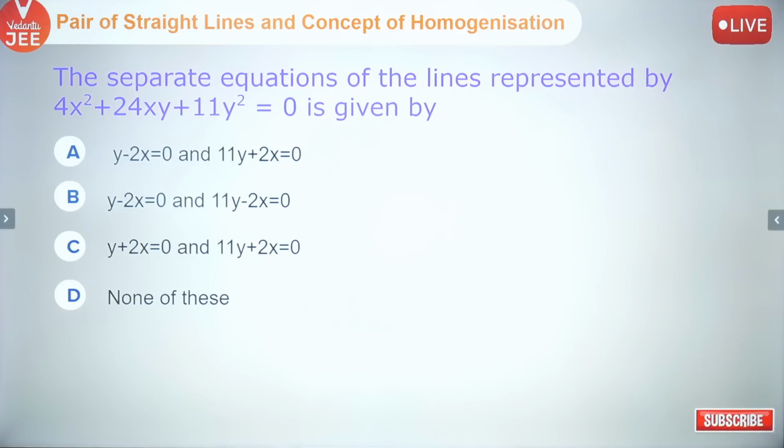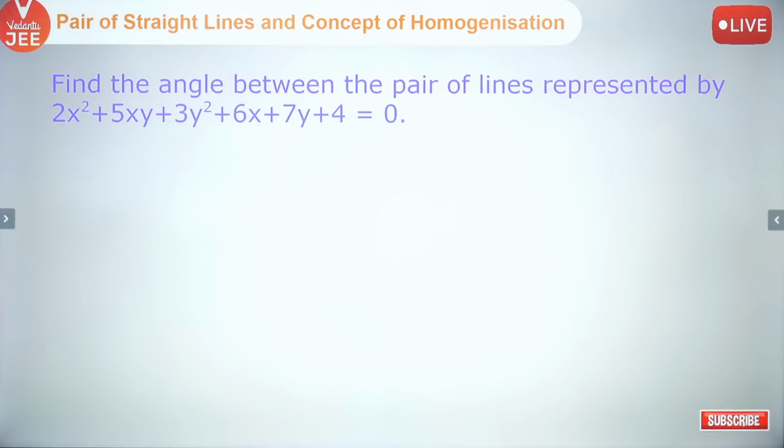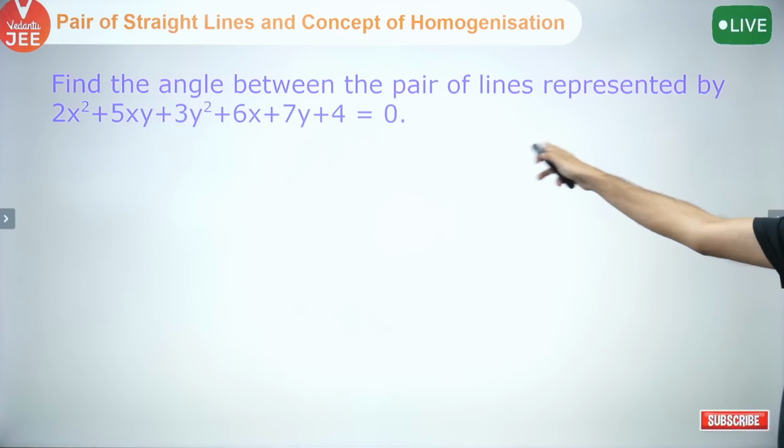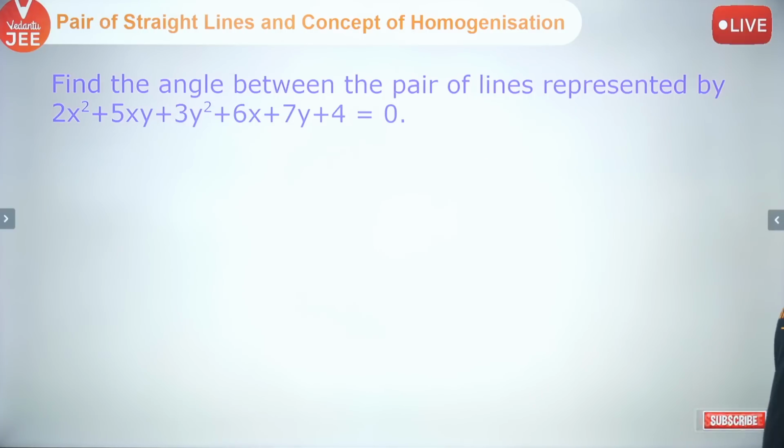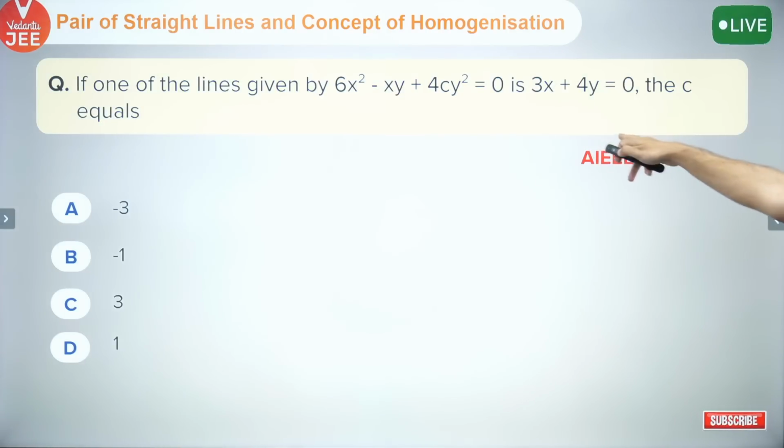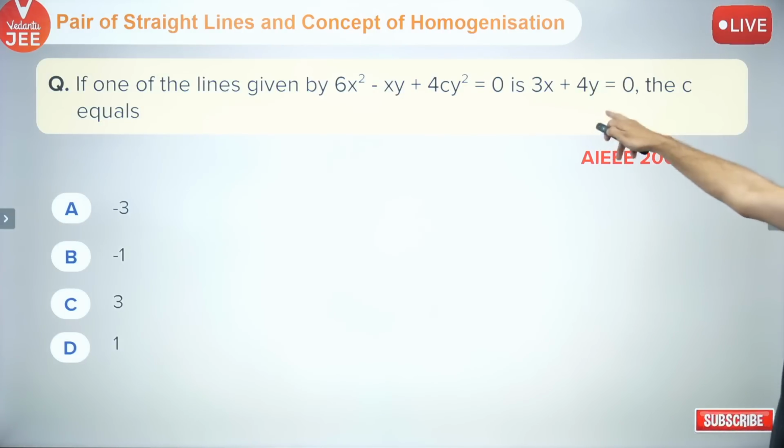The separate equations of the lines represented by this is given by, you have to find. This is your problem number 2. Angle between the pair of straight lines represented by this. This is a general equation of degree 2, not the homogeneous one. If one of the lines given by this is this, then C is equal to. This came in AIEEE.